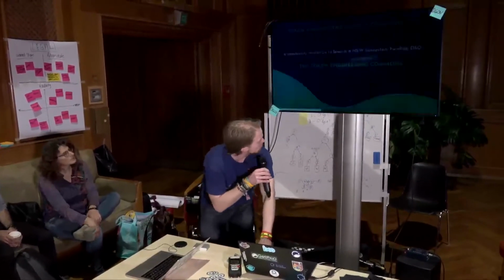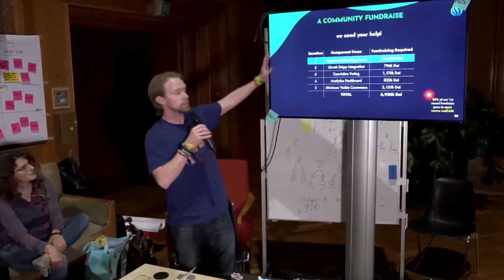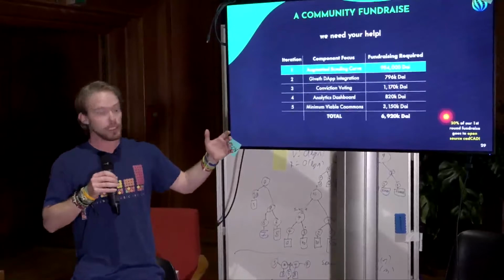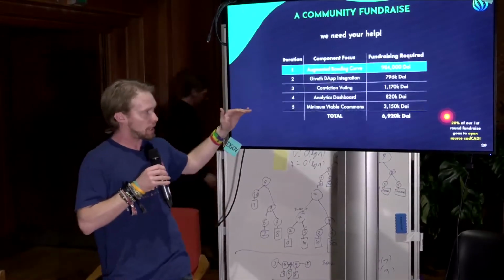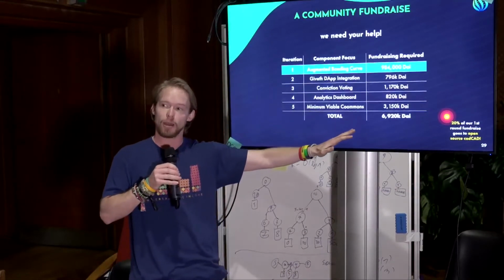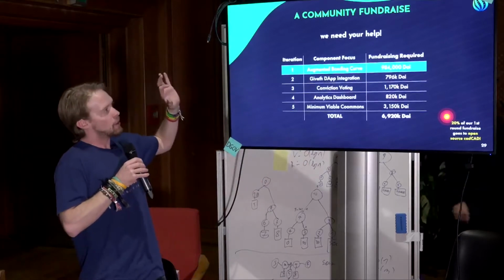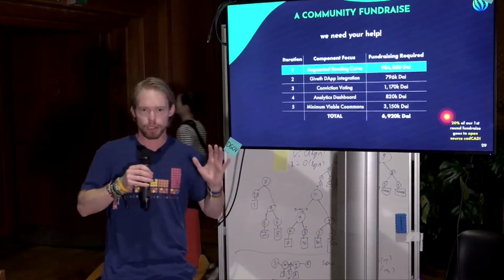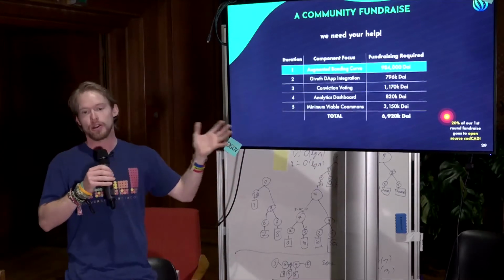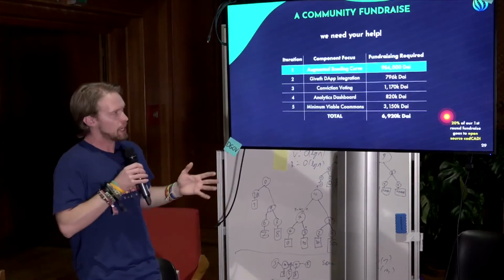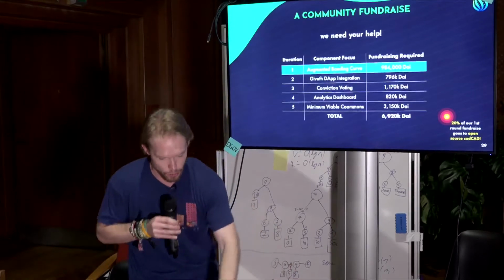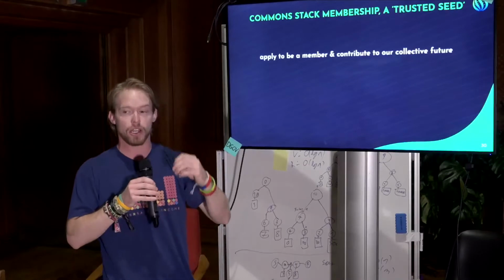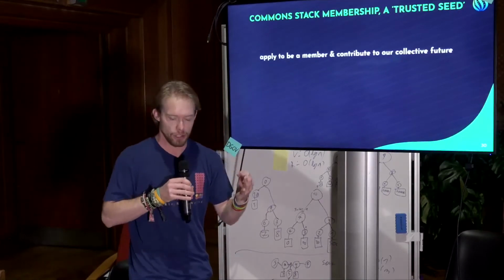And I think I am running low on time, but I just wanted to say the Common Stack is fundraising for basically building these components, component by component, and then synthesizing them into a minimum viable commons. When we raise this money, we will get started on the augmented bonding curve right away. We believe that these components are so necessary for everybody in the ecosystem. And when you contribute to the Common Stack, it is not a token sale, but you will be part of the Common Stack Trusted Seed, which is what we talked about earlier.